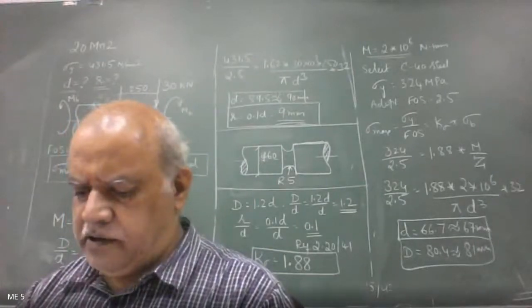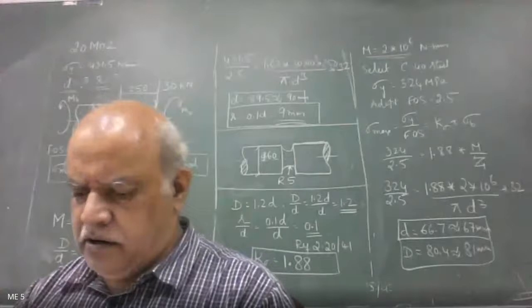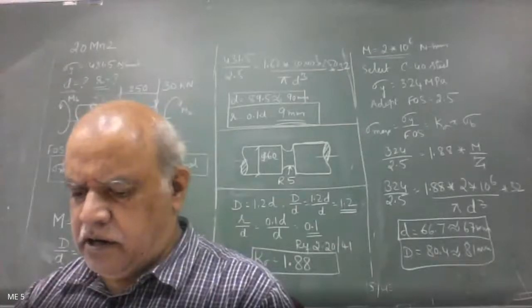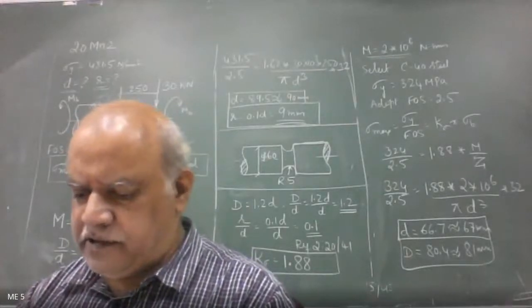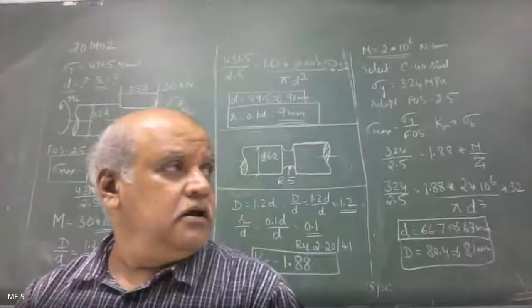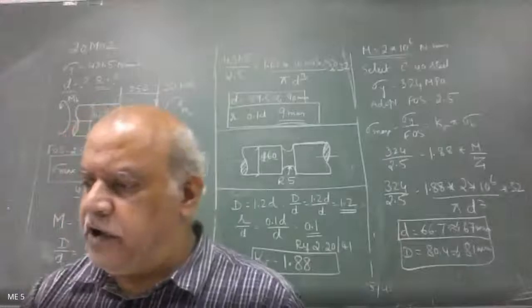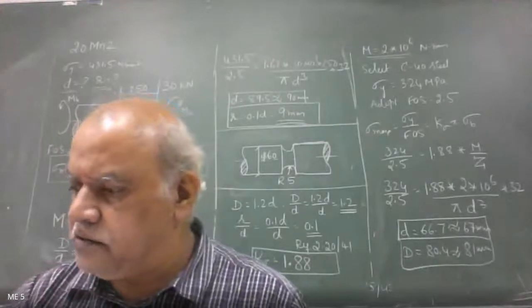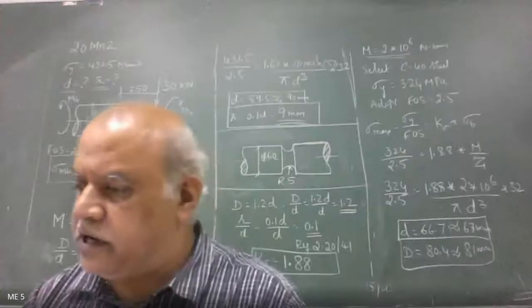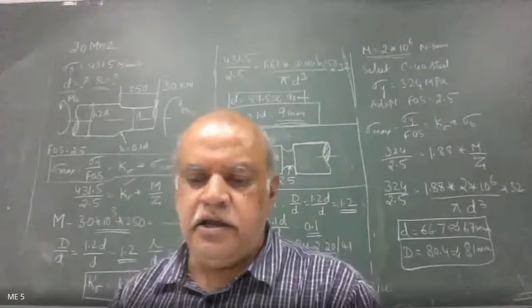Yes, it's around 1.55, somewhat less than 1.5. Take it as 1.55 and solve. What is the value that you get? I took 1.52, sir. I got 30.96. Somewhere around 31 megapascal is what you get, correct? Yes, sir. Okay then.